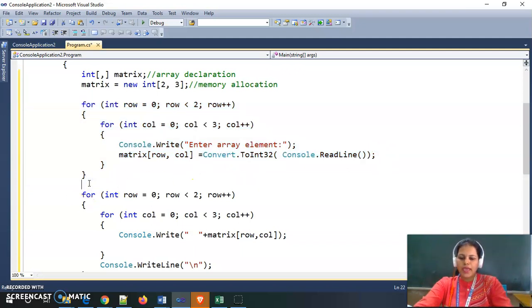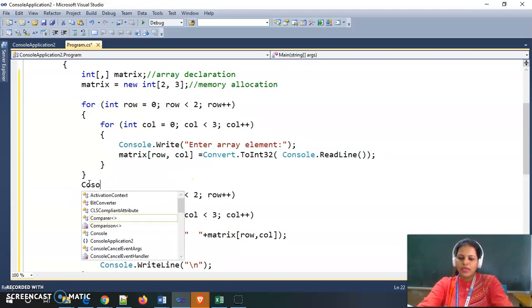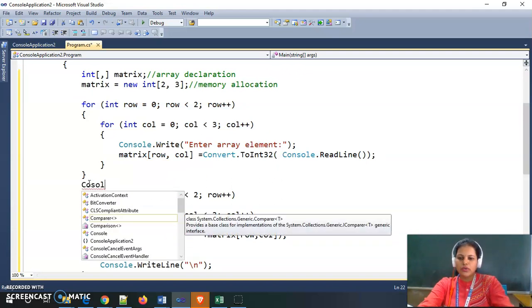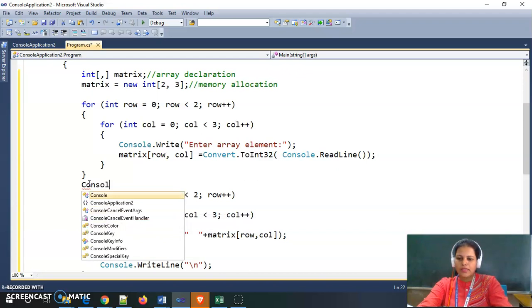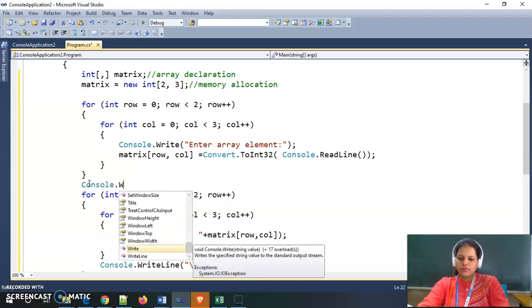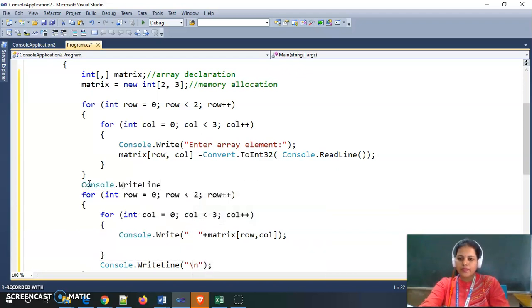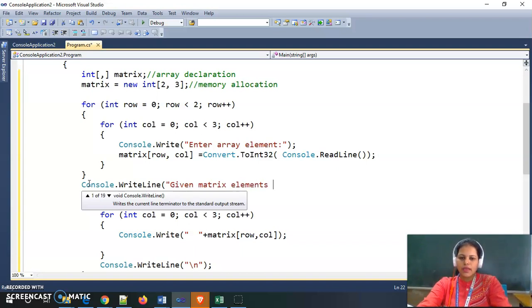After accepting array elements I am giving one message to the console: given matrix elements are as below.